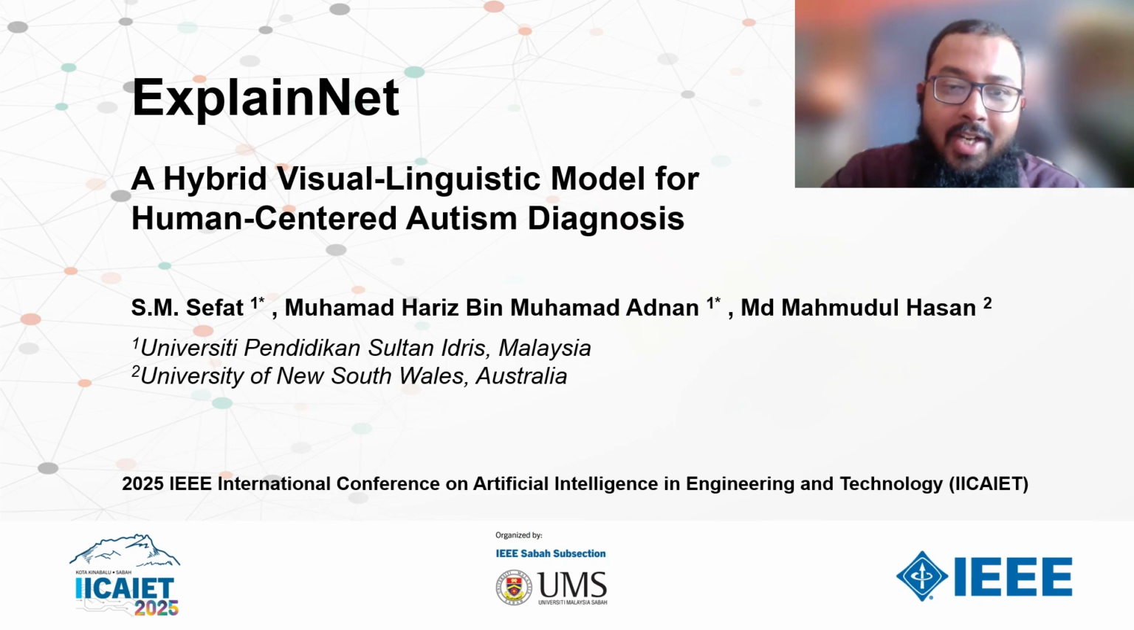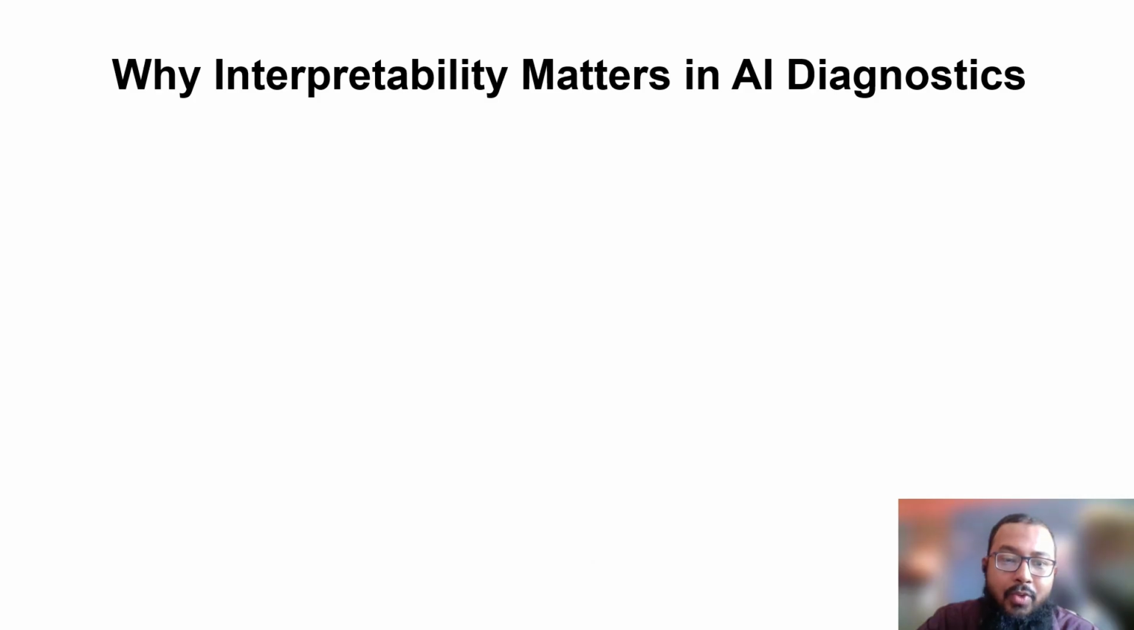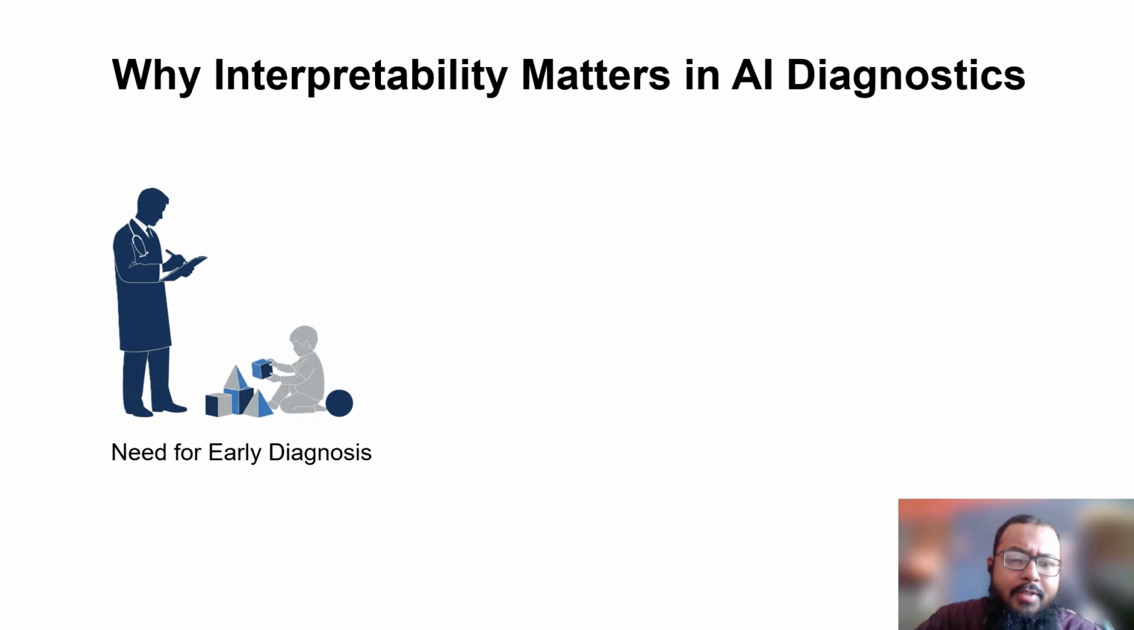To understand this, we have to understand why interpretability really matters in AI diagnosis. For autism spectrum disorder, we need early diagnosis because it happens mostly in children, and there are a lot of methods like behavioral assessment, but they take a lot of time. For that reason, scientists are trying to build deep learning models using facial images, brain images, and behavioral tracking. But there is one gap for every model.